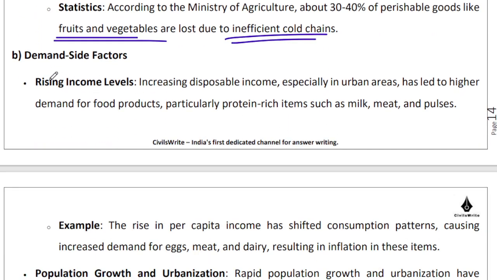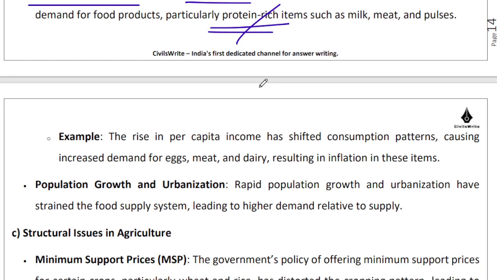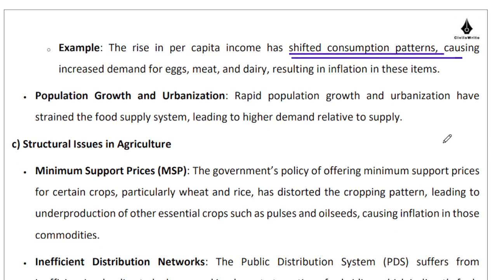There are of course demand side factors as well, that there is rising income levels, especially in cities. People have a higher disposable income, right? And people tend to create significant demand for value added items, protein rich items, milk, fruits, vegetables, and whatnot, right? So this shifting consumption pattern, right, it requires sufficient supply support, which is not always there.